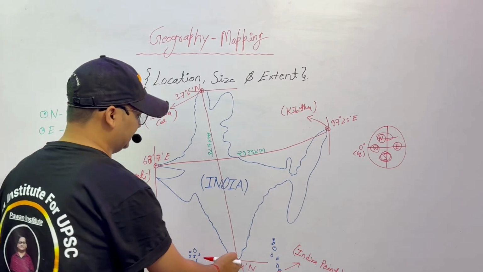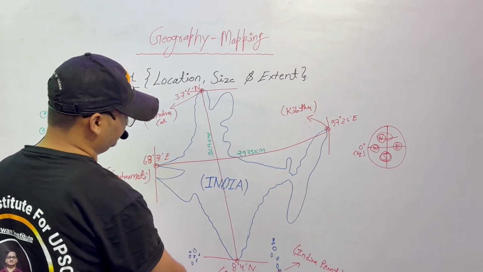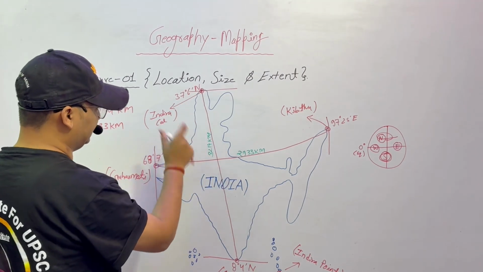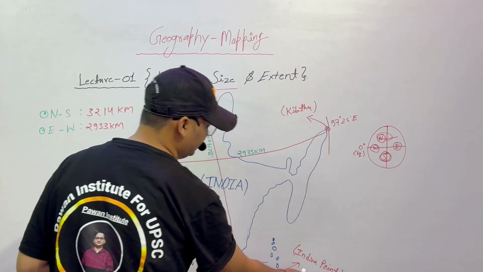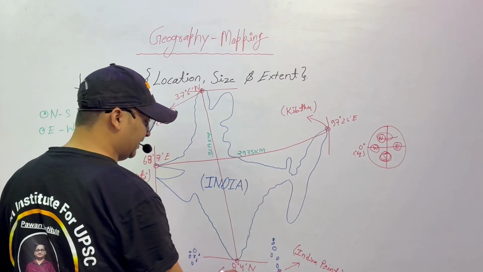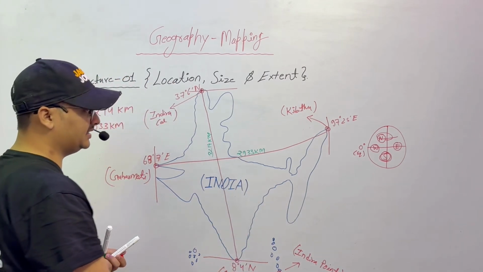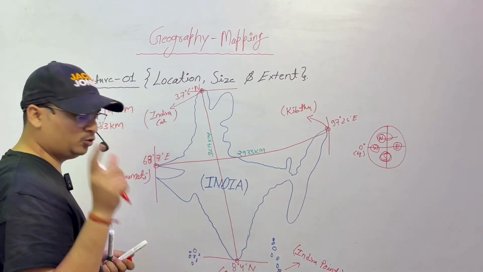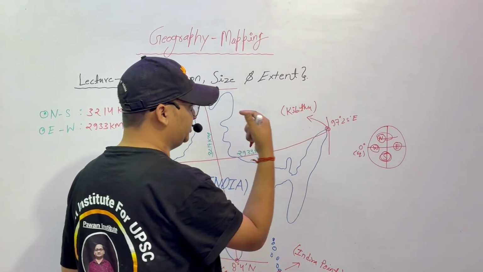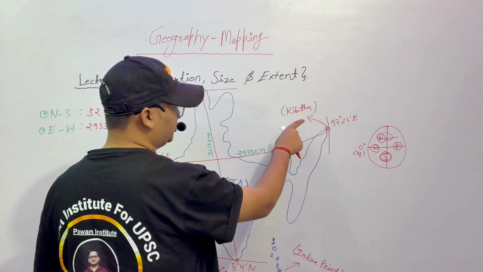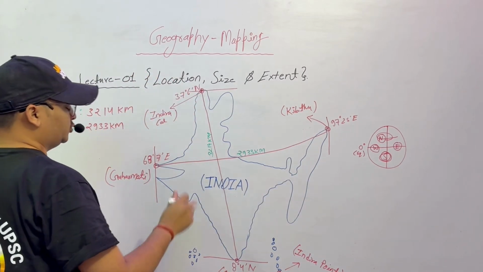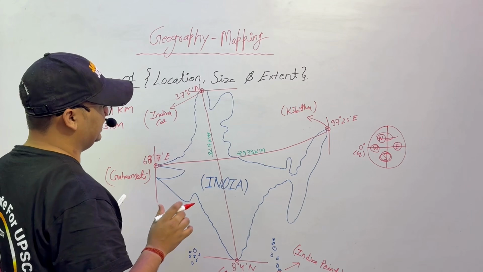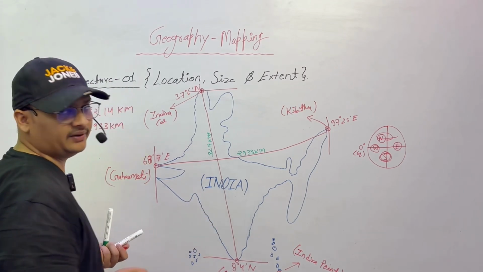The northernmost point is what? Indira Col. The southernmost point of India is Indira Point. The southernmost point of India's mainland is Cape Comorin, 8 degree 4 minutes. The westernmost point of India is Guhar Moti in Gujarat. The easternmost point of India is Kibithu in Arunachal Pradesh. So this is the general extent of our India.